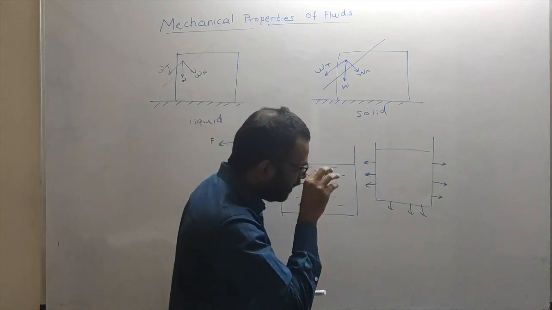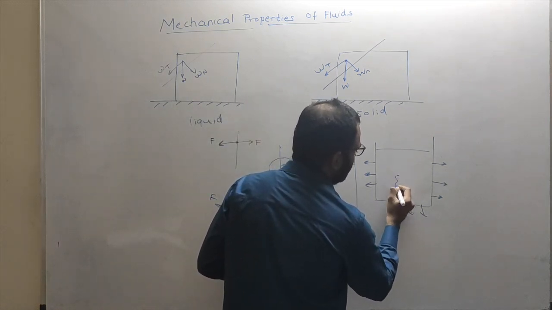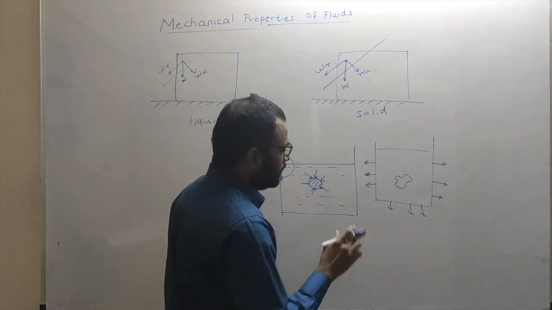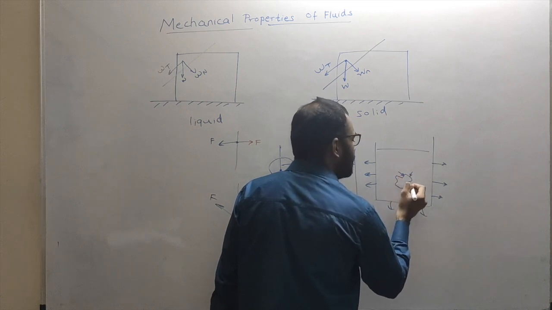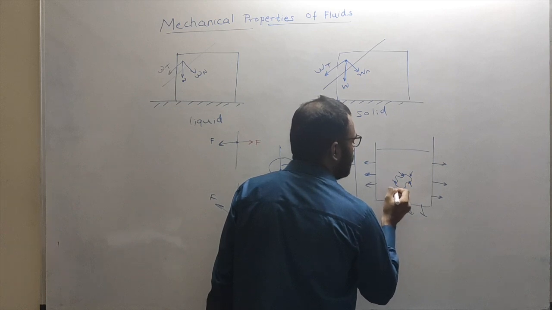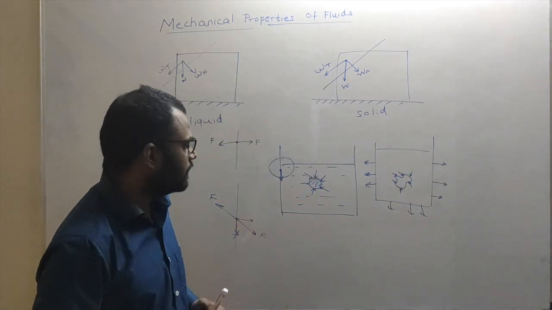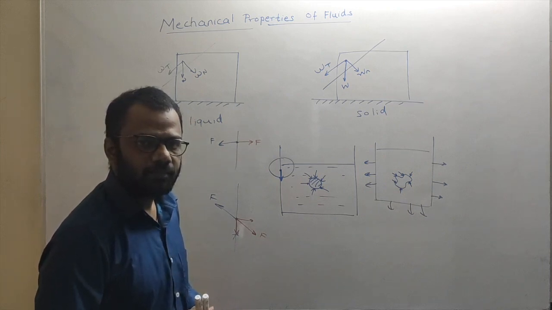Or if I put any object in the liquid, even on that object the forces applied by the surrounding liquid will be such that these forces are always perpendicular to the surface at that point. Getting this? Okay.